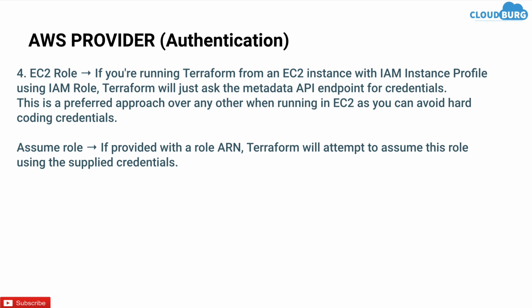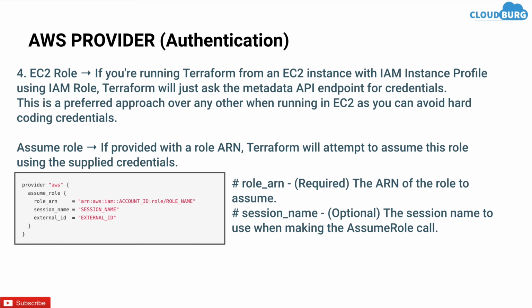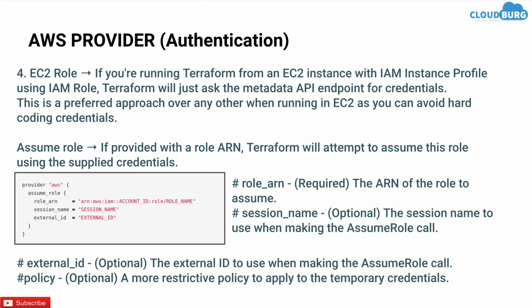So it has assume role. If provided with a role ARN, Terraform will attempt to assume this role using the supplied credentials. This is how we define the provider configuration file. In this we have role_arn, which is a required field. It is the ARN of the role to assume. Session name, the session name to use when making the assume role call. External ID, the external ID to use when making the assume role call. Policy, a more restrictive policy to apply to the temporary credentials. So guys, we have discussed the four methods you can use in order to authenticate with the cloud provider.